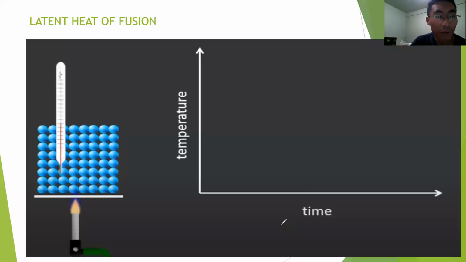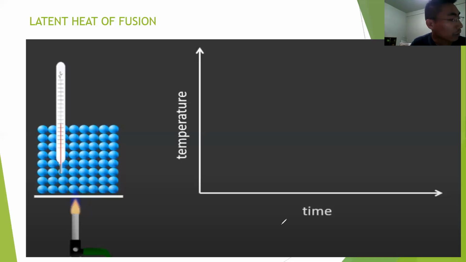now latent heat of fusion. So to understand this, we need to know what happens when ice is heated, right? Now we all know that when ice is heated, it changes to liquid state, right? It changes from solid to liquid state. That keep in mind. Also keep in mind that when there is change of state taking place, then there is no change in temperature. This is in your textbook, the page number 7, okay, the last paragraph.